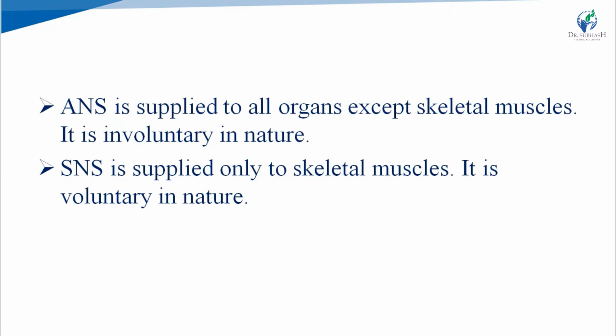We know that we can move our skeletal muscles, means our hands, arms and feet, as we want. Their movement is under our control, means we can move our skeletal muscles voluntarily. So, SNS is voluntary in nature. And organs other than skeletal muscles, say our heart or kidney or lung or liver, their functions are not under our control. We cannot control their functions, means their functions are involuntary in nature. So, ANS is involuntary in nature.